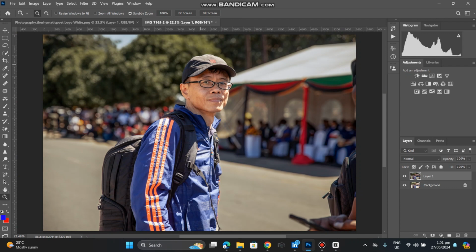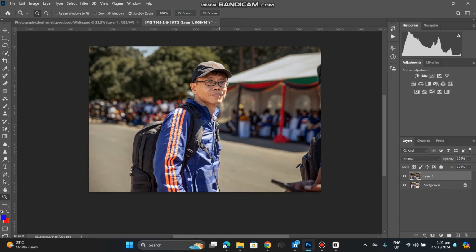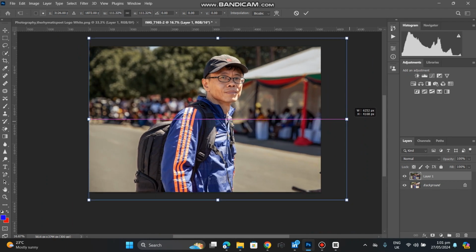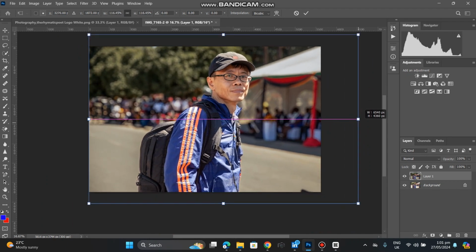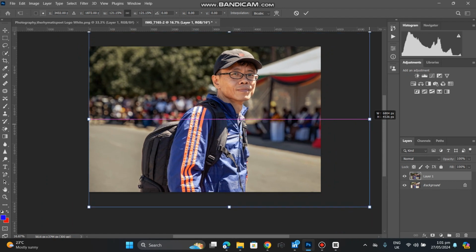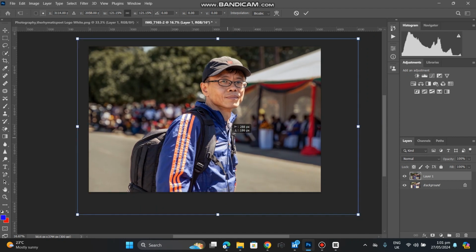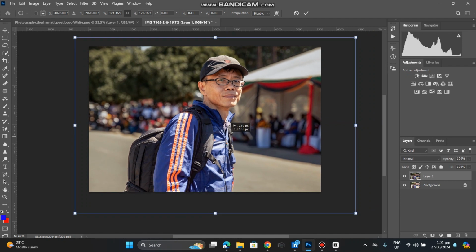So I'm just going to work on our composition right here. I don't want these human beings in our image. We're going to crop them out, and our subject is leaning a little too much to the right, so we'll bring him back and voila.